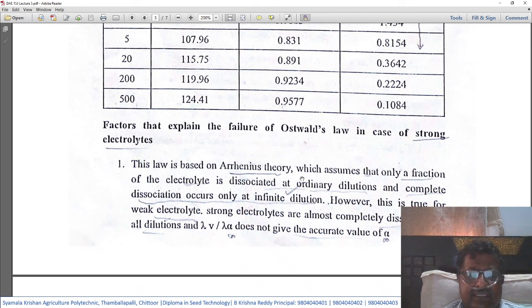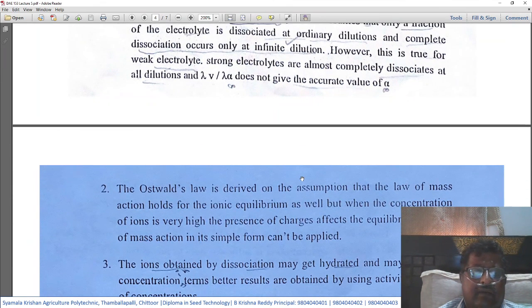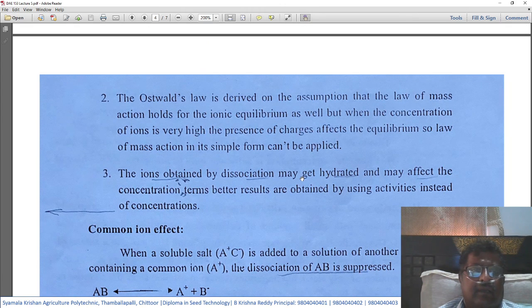So lambda V by lambda infinite does not give the accurate value of alpha. Then, Ostwald's law is derived on the assumption that the law of mass action holds for ionic equilibrium as well, but when the concentration of ions is very high, the presence of charges affects the equilibrium. So the law of mass action in its simple form cannot be applied.